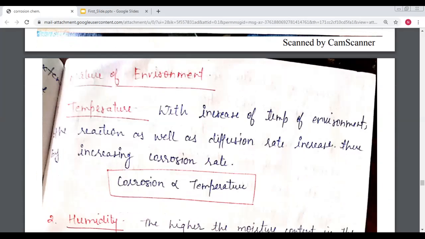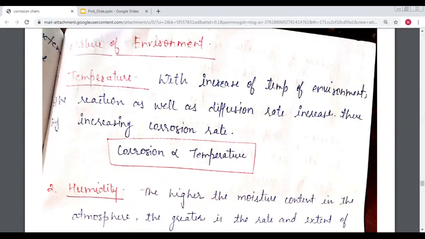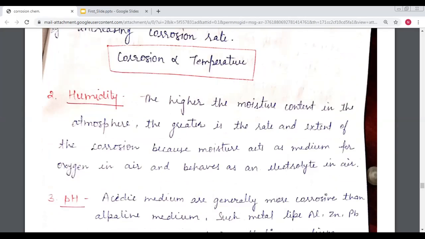There are so many factors, like temperature, humidity, pH value of the medium, and many other factors. So we will discuss them one by one. First is the temperature. We know that when we increase the temperature of the environment, the rate of corrosion also increases. So corrosion is proportional to the temperature.